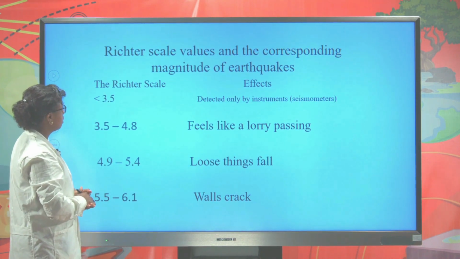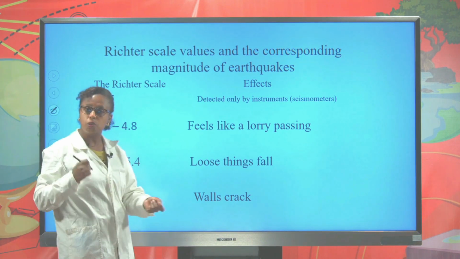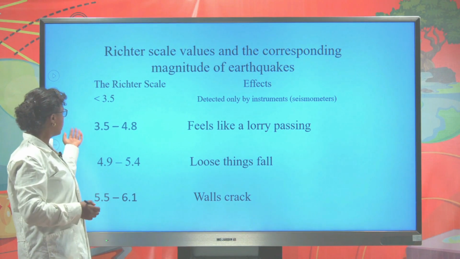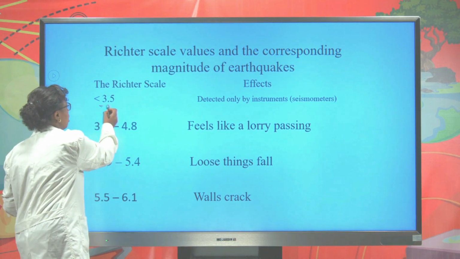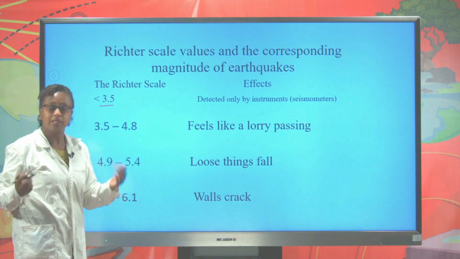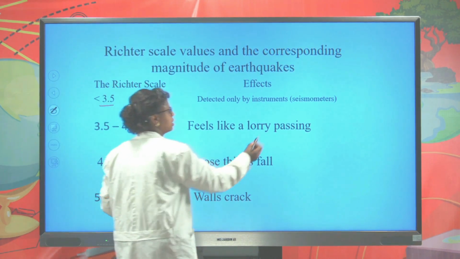Let us see the Richter scale value and the corresponding magnitude of an earthquake. For instance, if the Richter scale is less than 3.5, we cannot detect it simply. It needs a seismometer or an instrument.